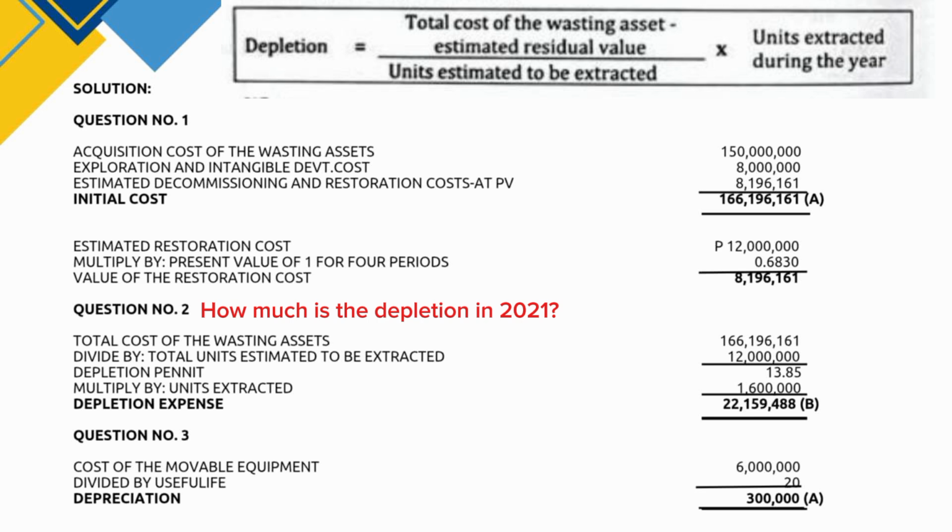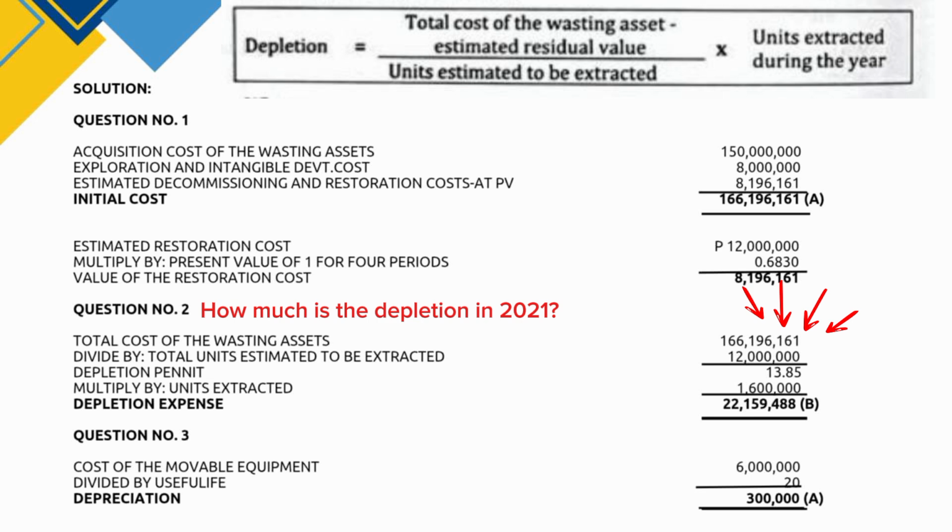So, we already got the total cost of wasting assets, which is the answer of number 1, that is 166,196,162 divided by the total estimated units to be extracted, which amounted to 12 million units. So this equals 13.85 per unit.